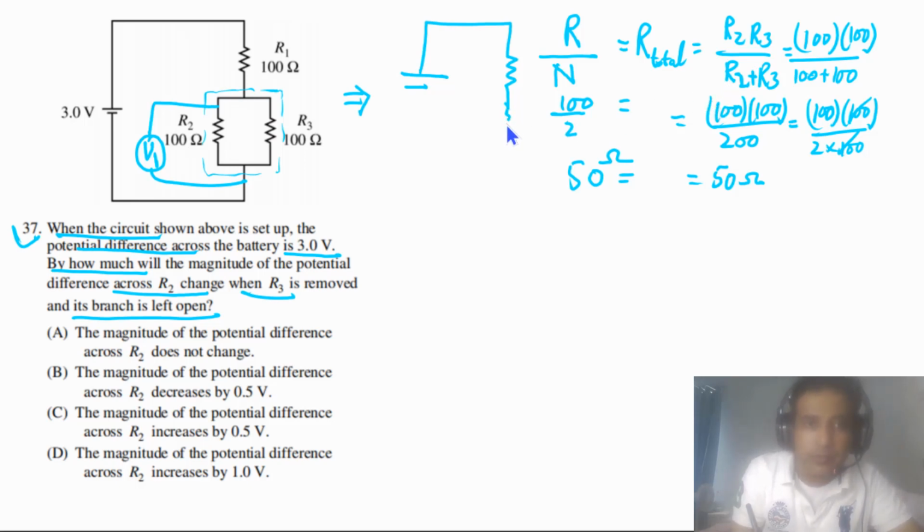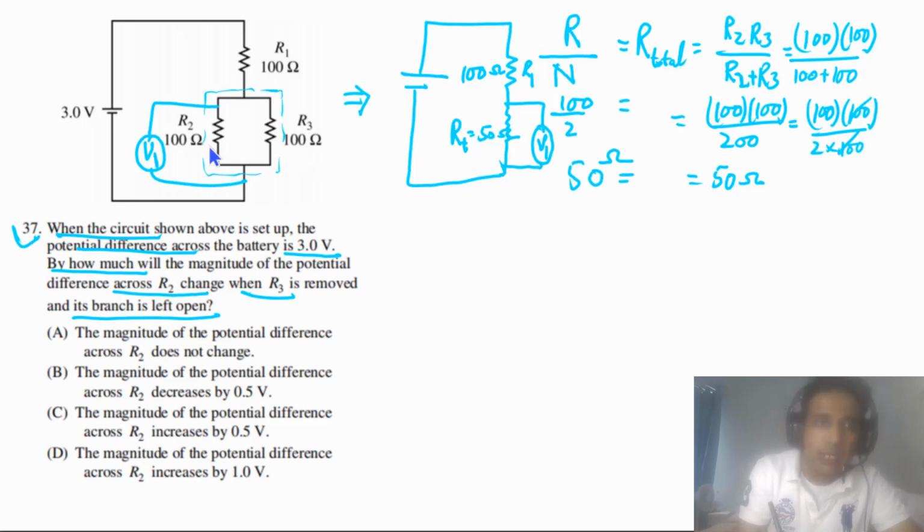So we can replace those two resistors with one single resistor. This one is 100 ohms, this is R1, and this is R total, we can say RT, and this one is equal to 50 ohms. So we have to find the value of V across this one, because the PD across R3 and R2 is the same.